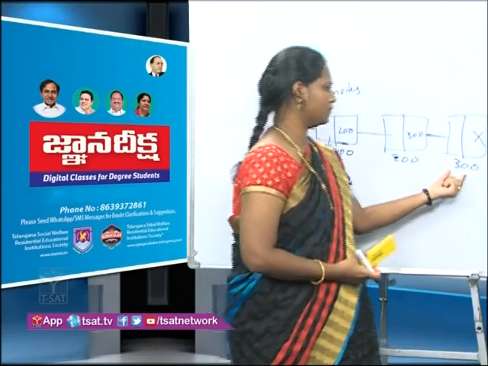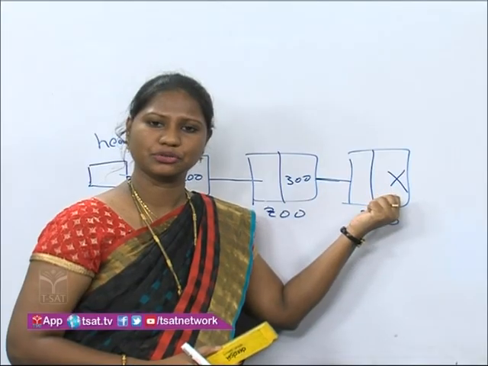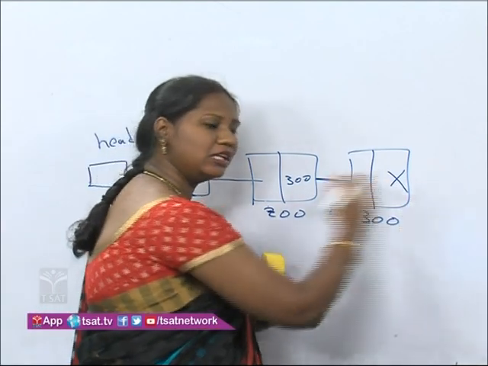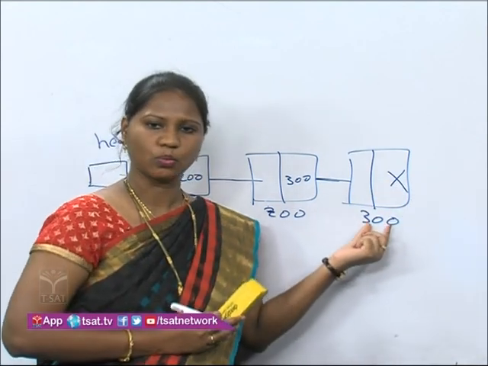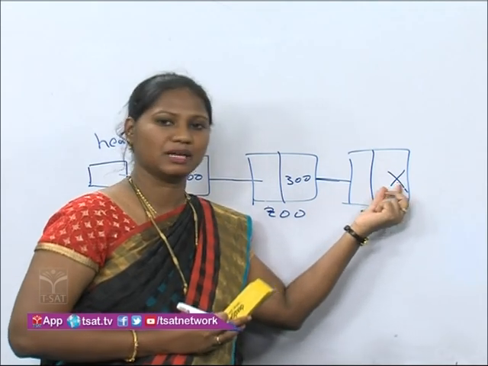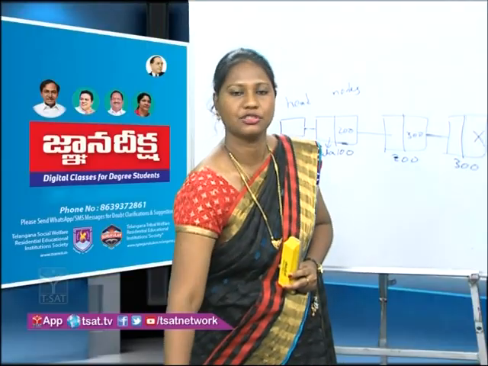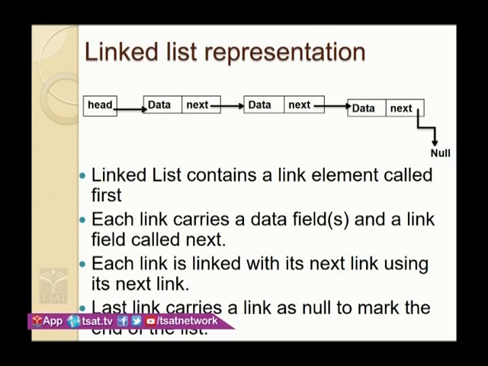Now, coming to here. What does this cross mark show? It shows that it is null. Why are we saying that it is null, students? Yes. Do we have any node next to store the address? No. That's why we say this one is null, meaning that at the end it is finished. See here, we have the structure of the linked list. The first one is the head, then data and next part, data and next part. At the last it shows null. What is the meaning of null? It does not have any node next. Now, what do the links carry here? The links are connected to the nodes.